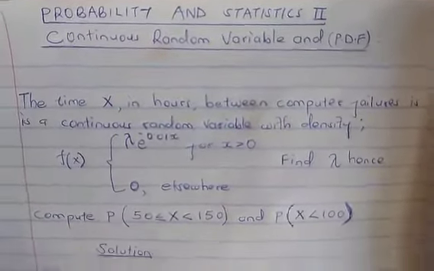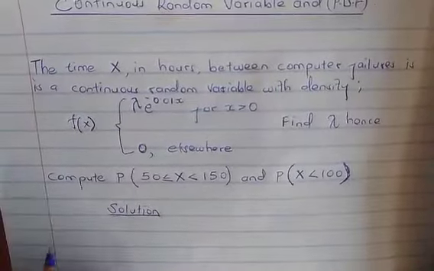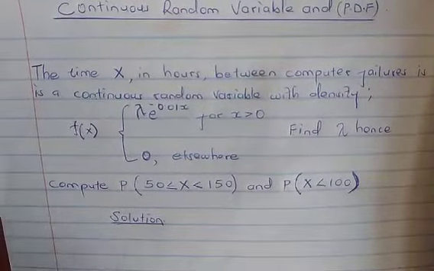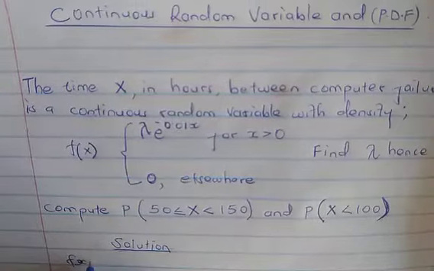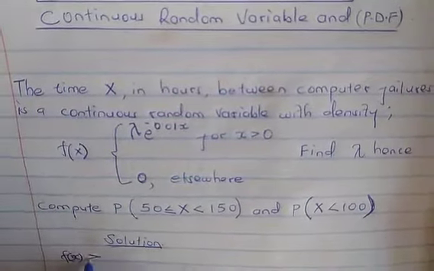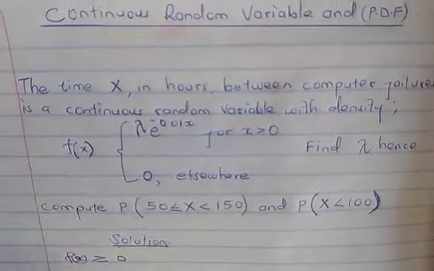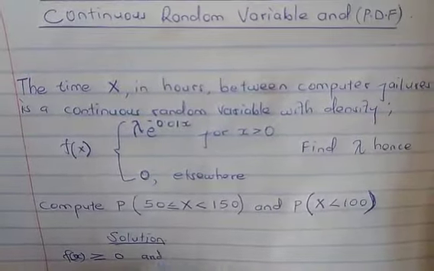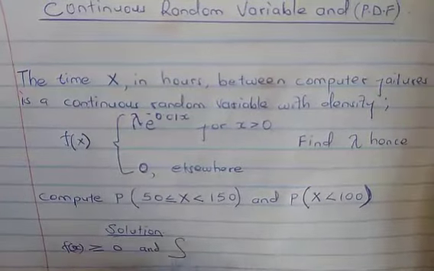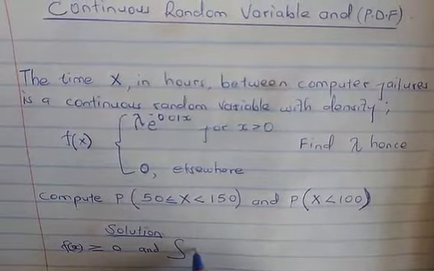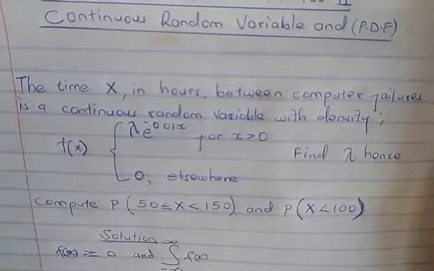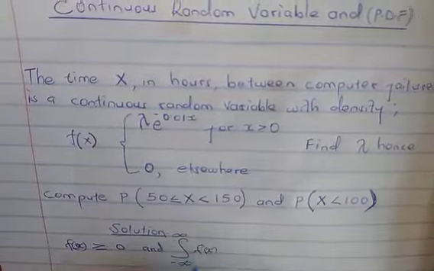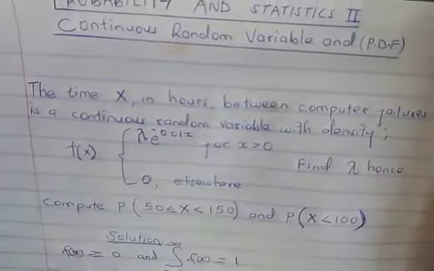The solution is, we know that for x greater than or equal to 0, the integral of f of x from negative infinity to infinity is equal to 1.